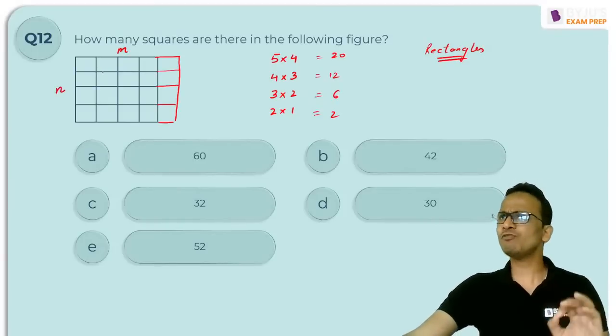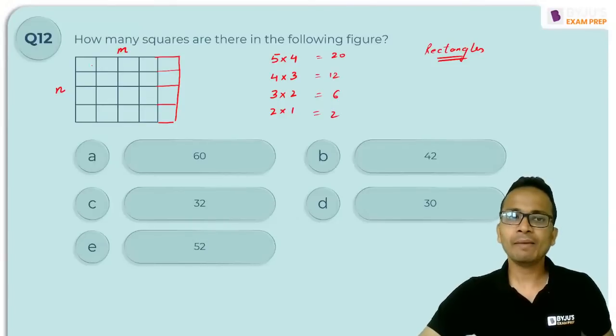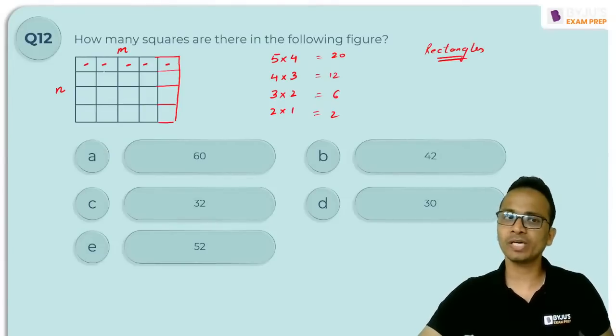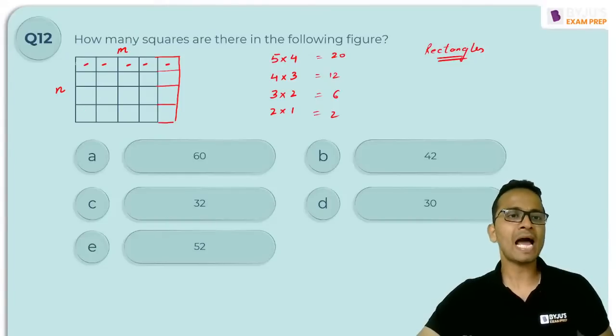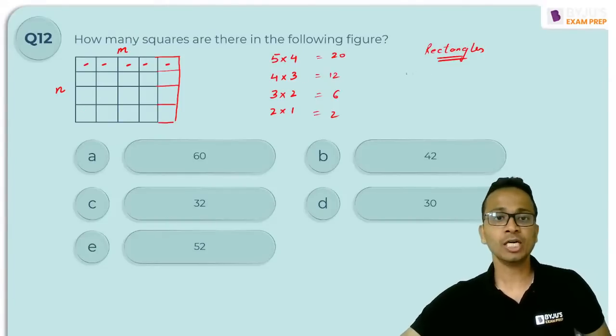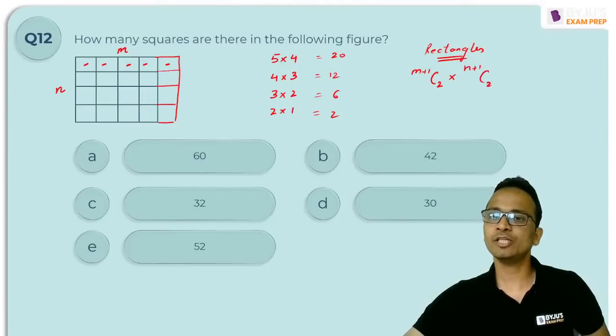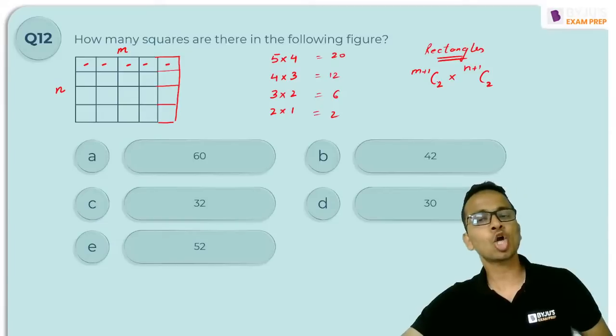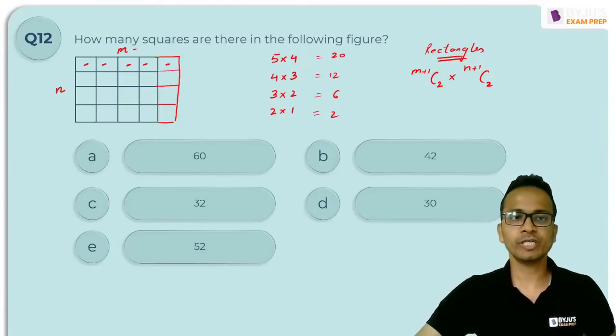Be very careful here: M should be the number of squares, and N should be the number of squares. Then the number of rectangles will be (M plus 1) C 2 multiplied by (N plus 1) C 2, where C stands for combination.